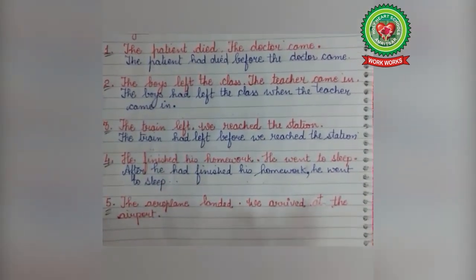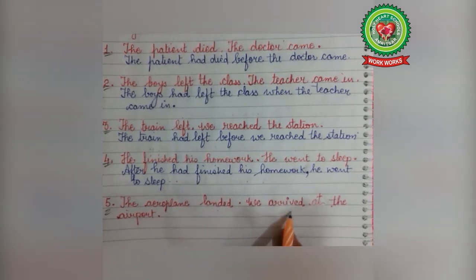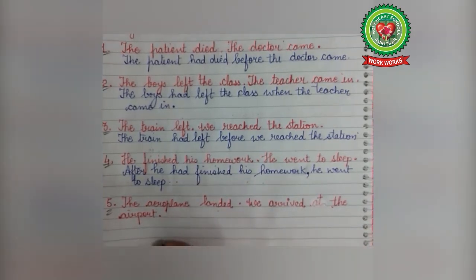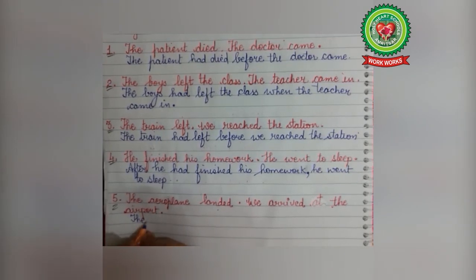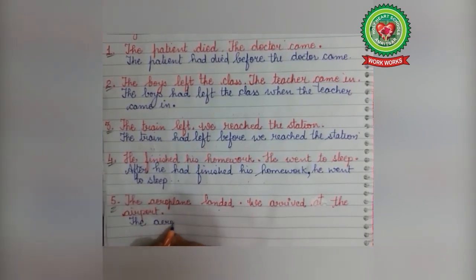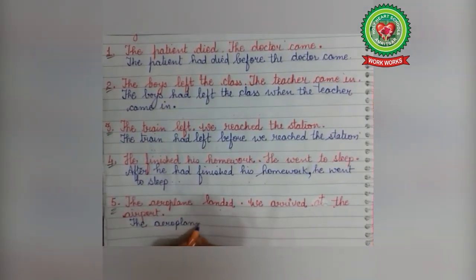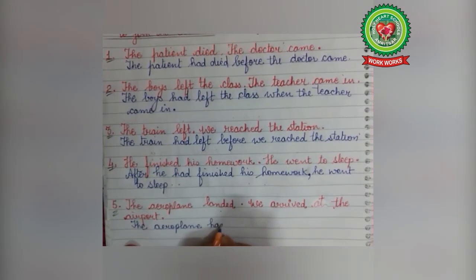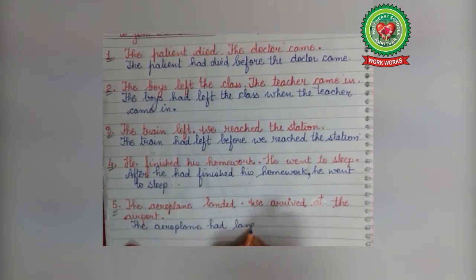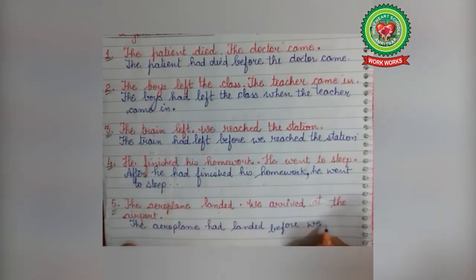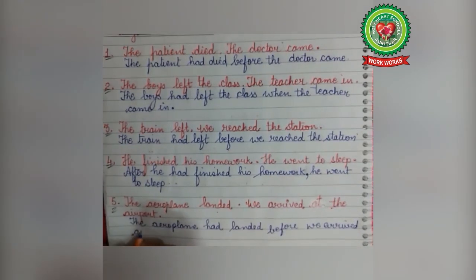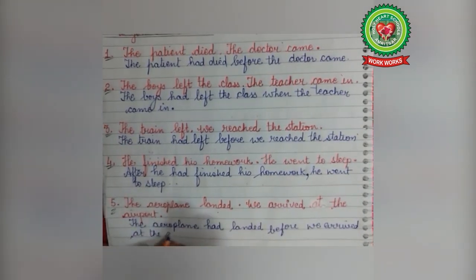Last sentence. The aeroplane landed, we arrived at the airport. Now what happened first? The aeroplane had landed, so it will be the past perfect. The aeroplane had landed before we arrived at the airport.